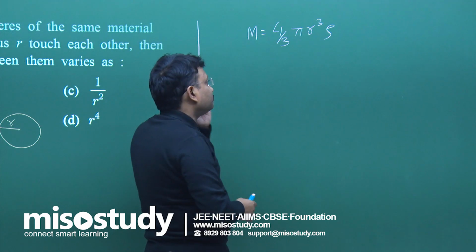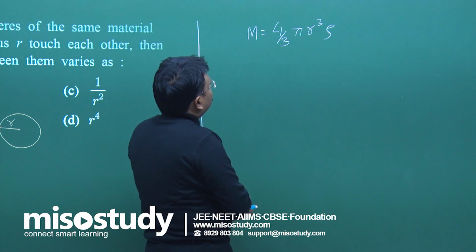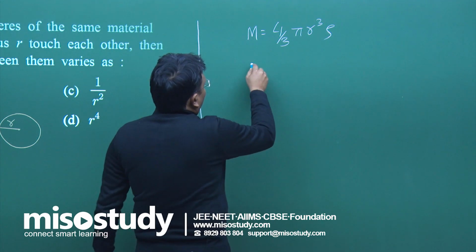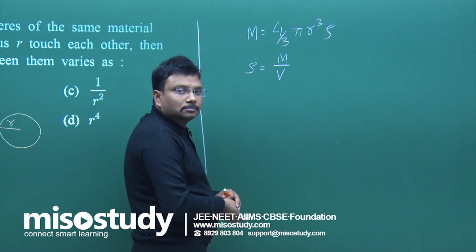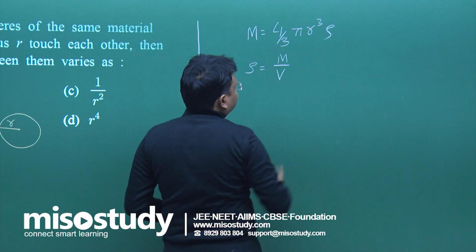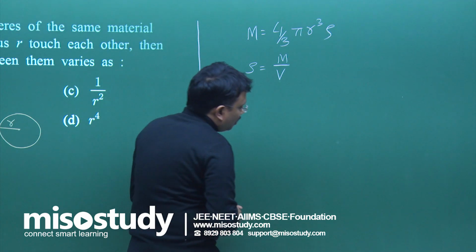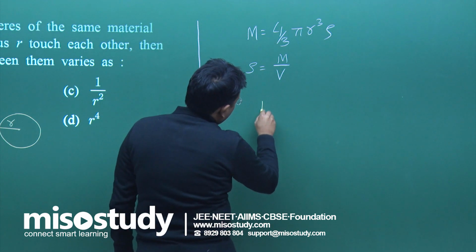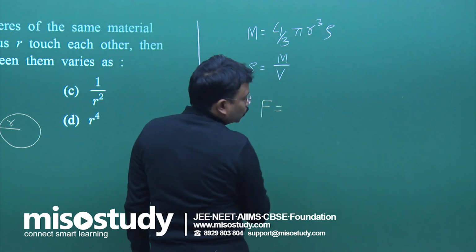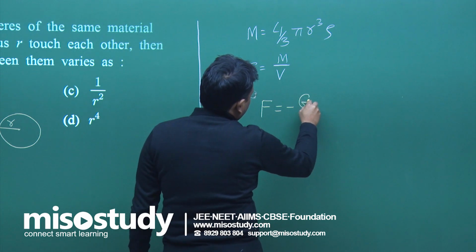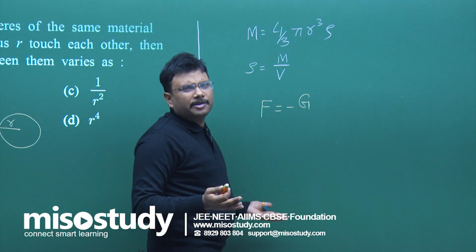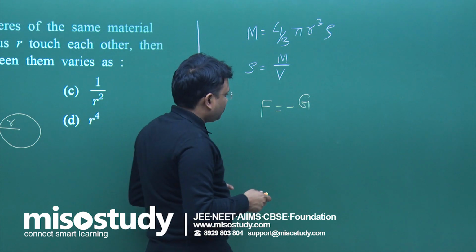From this relation, F is equal to minus G m m upon r square, minus because gravitational force is always attractive in nature.